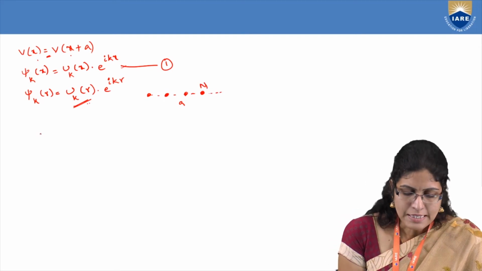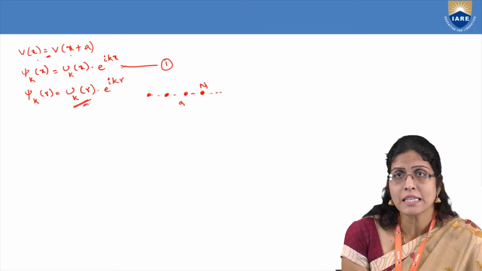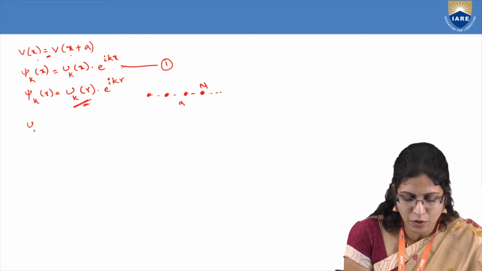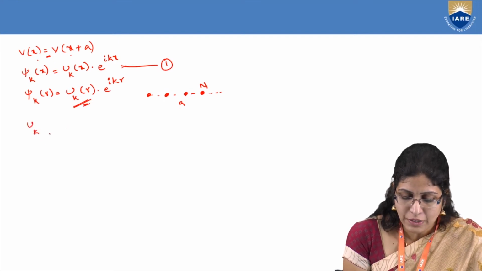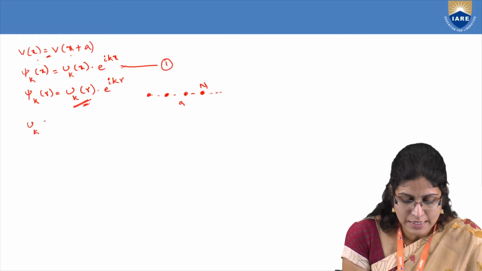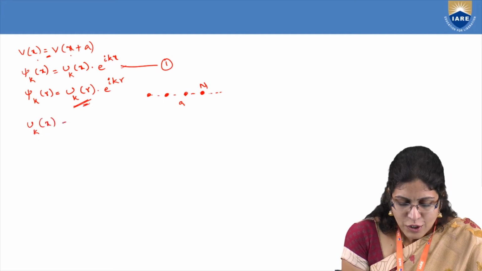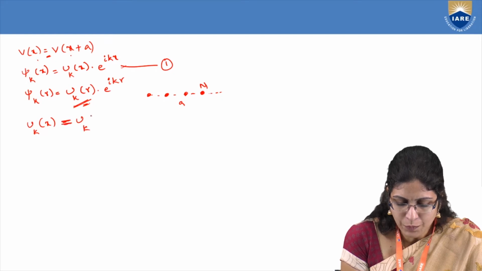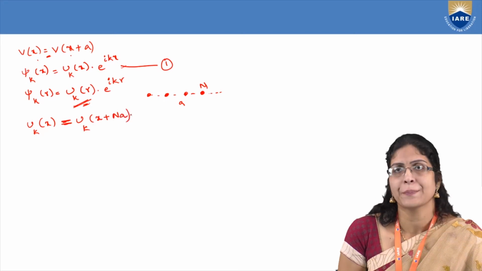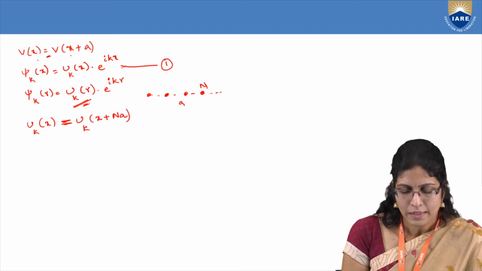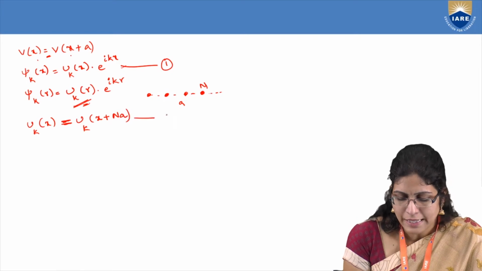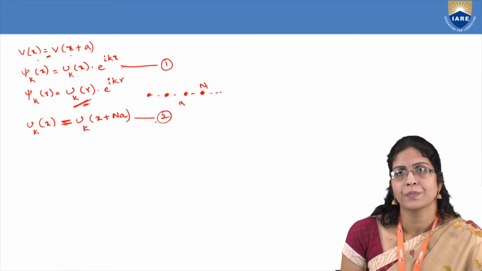If this is the case, what is uk? It represents periodicity. So if uk represents the periodicity, then uk at x should be equal to uk at x plus na, along the lattice vector a. This should be also the same. Take it as equation number 2.